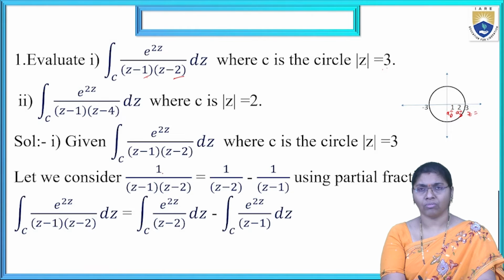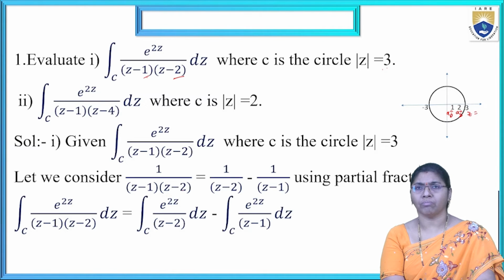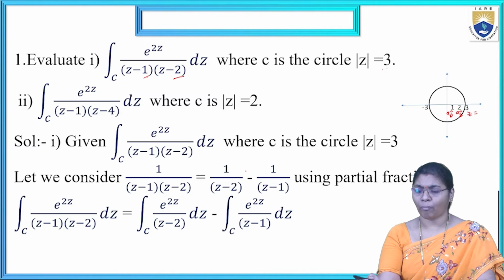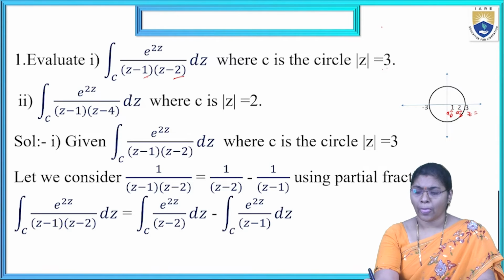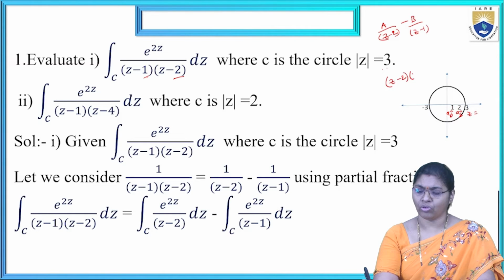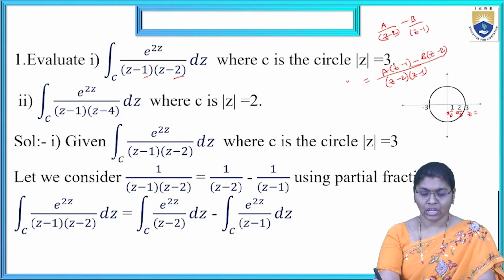Let us consider 1 by (z minus 1)(z minus 2). Now applying the partial fractions: a by z minus 2 minus b by z minus 1. Now LCM (z minus 2)(z minus 1), a into (z minus 1) minus b into (z minus 2). Now we consider that is 1.